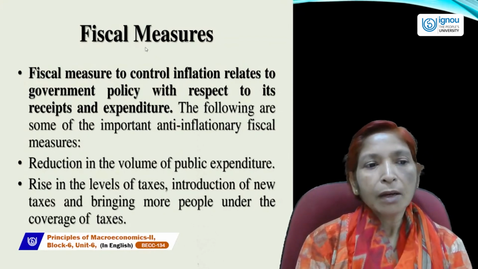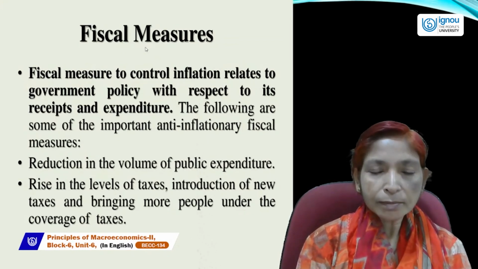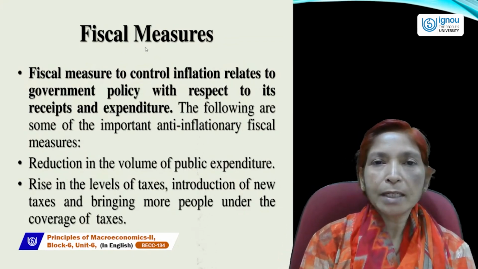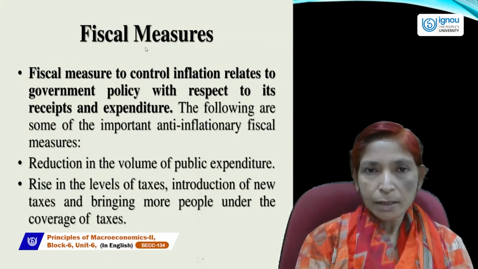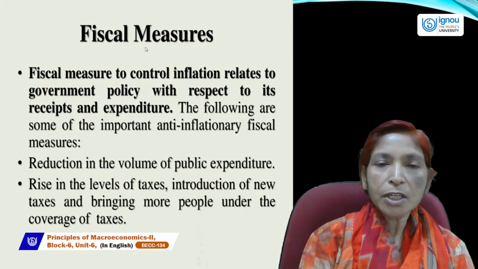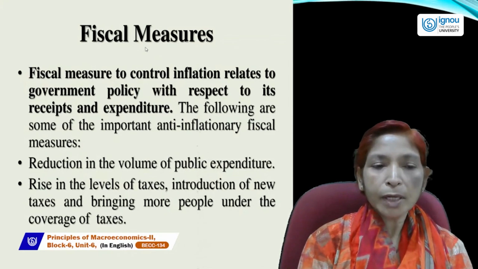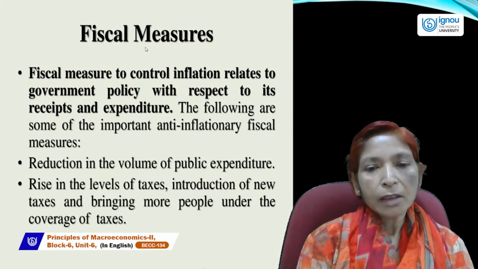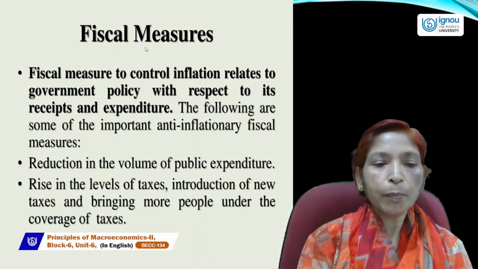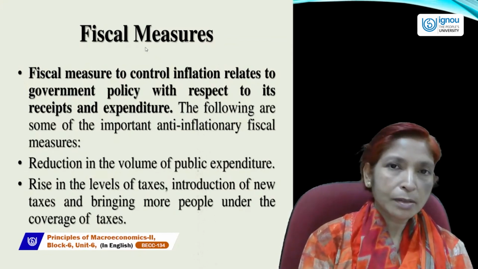One is government revenue, second is government expenditure, third is public debt, and fourth is budget. Fiscal measures to control inflation relate to government policy with respect to its receipts and expenditures. The following are some of the important anti-inflationary fiscal measures.